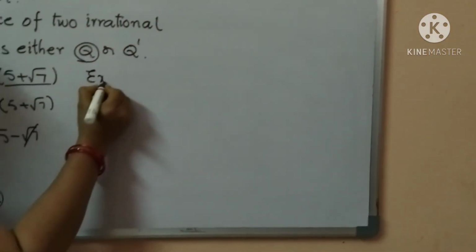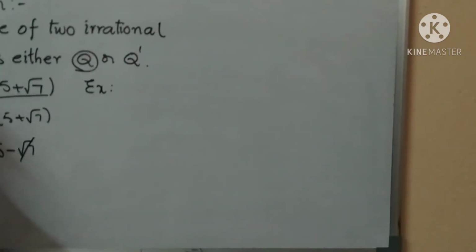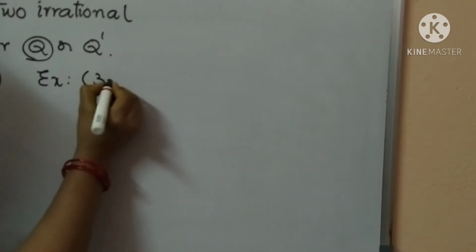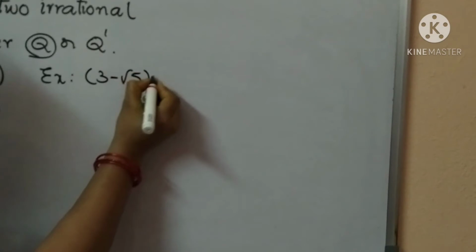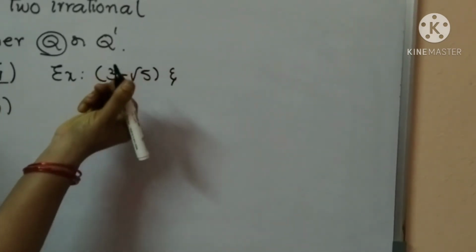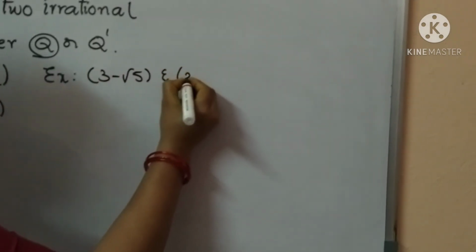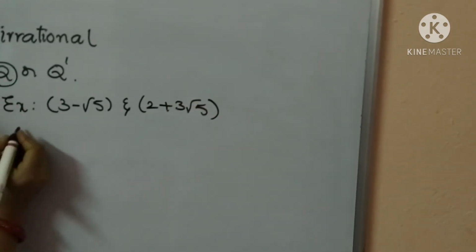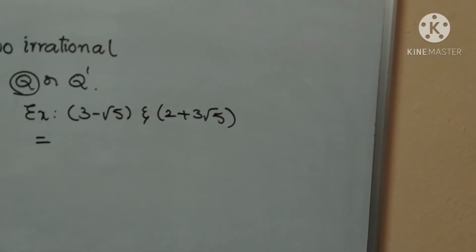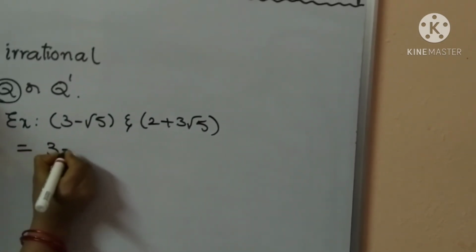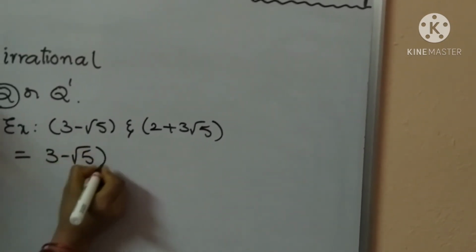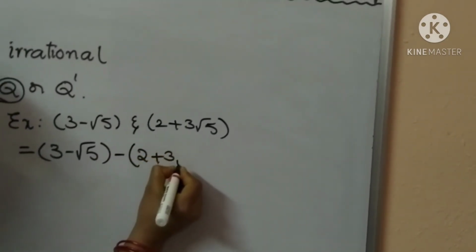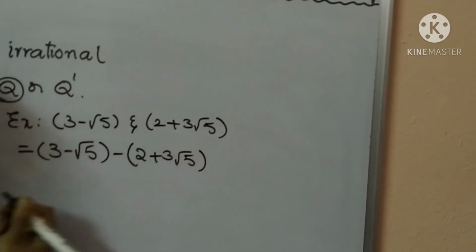Next example, 3 minus root 5 and 2 plus 3 root 5. Okay. So the difference between two irrational numbers, 3 minus root 5 minus 2 plus 3 root 5. Okay.